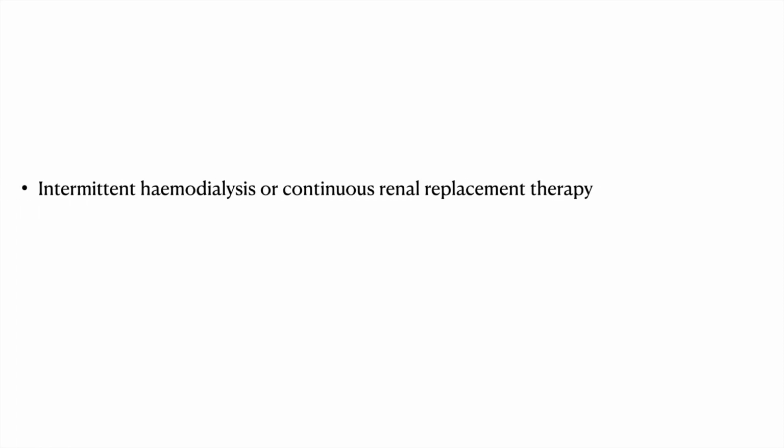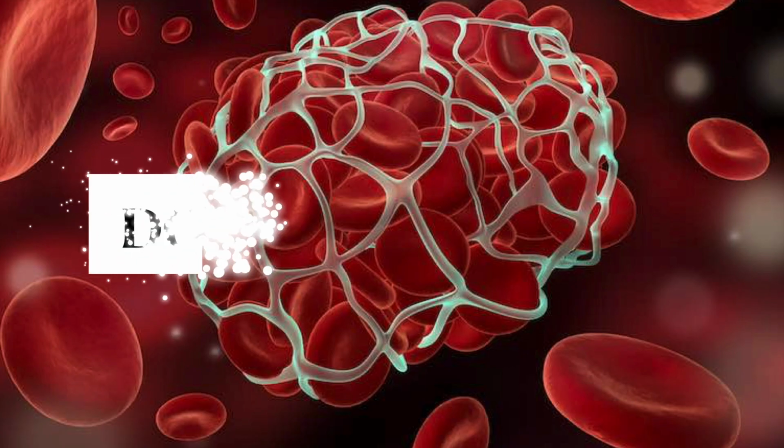Intermittent hemodialysis or CRRT can be done to augment the excretion of these particular drugs. Apart from that, tranexamic acid, though of limited utility, may be tried in case of massive bleeding.